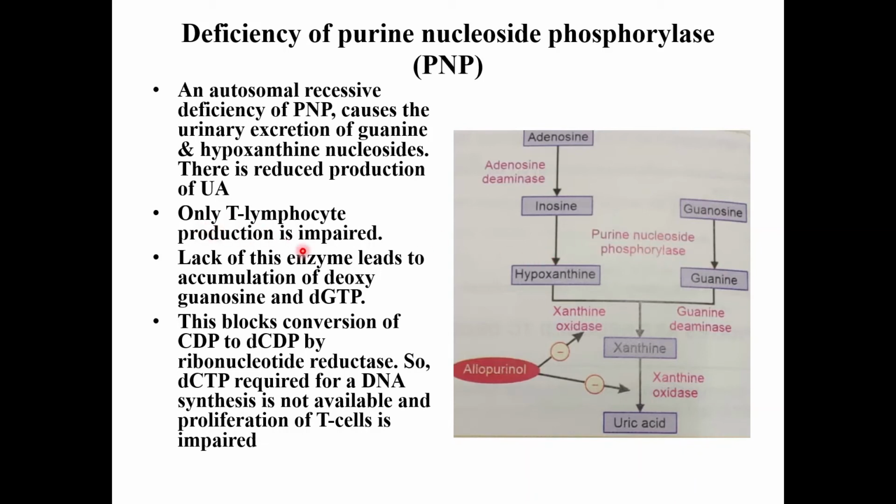In this case only T lymphocyte production is impaired. Lack of this enzyme leads to accumulation of deoxyguanosine and dGTP. This blocks conversion of CDP to dCTP by ribonucleotide reductase. So dCTP required for DNA synthesis is not available and proliferation of T cells is impaired.